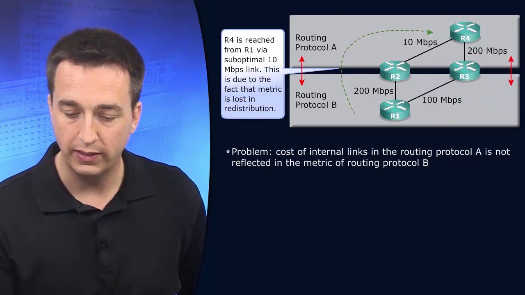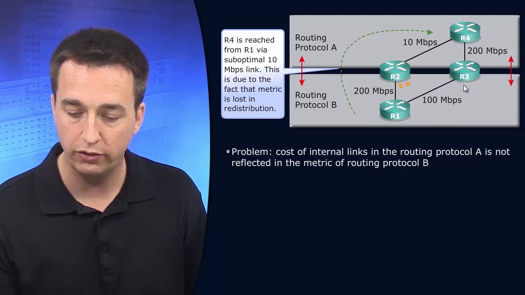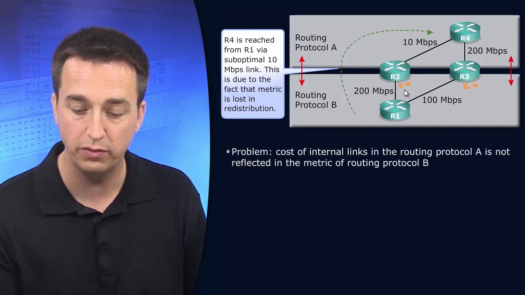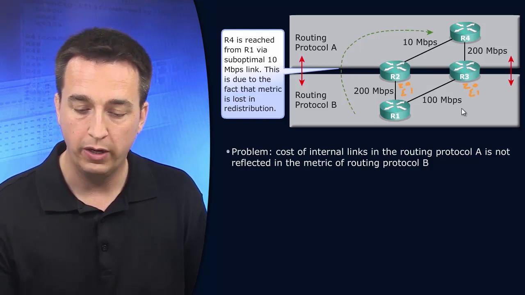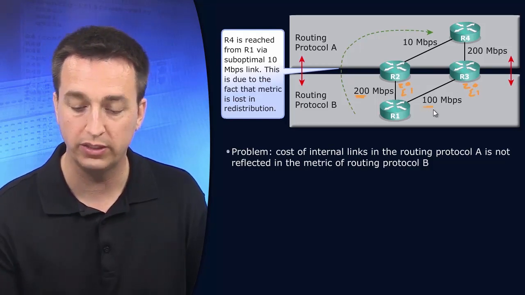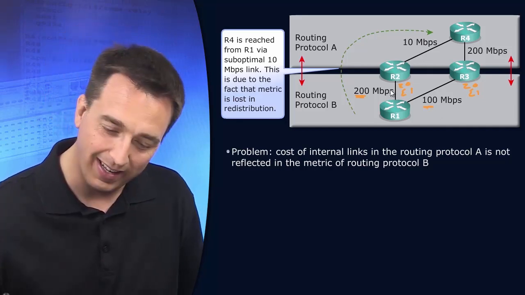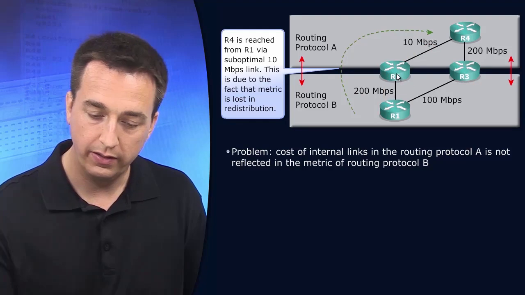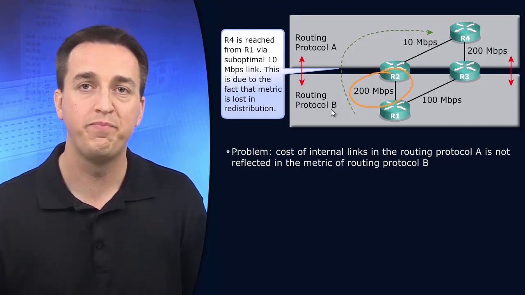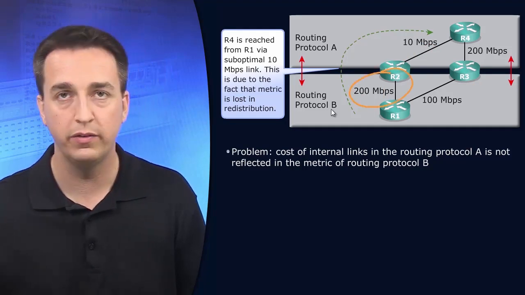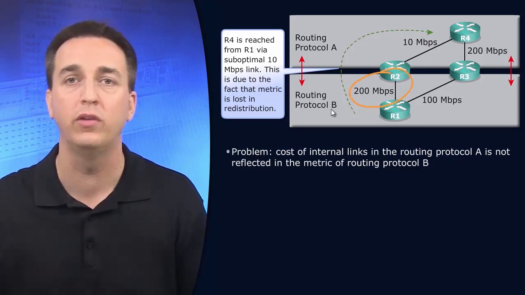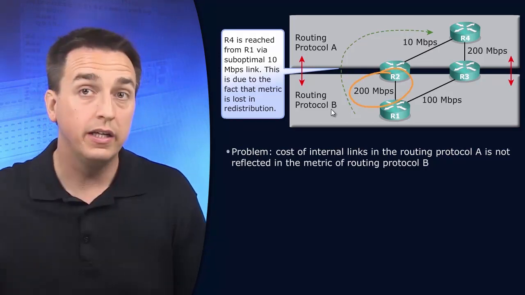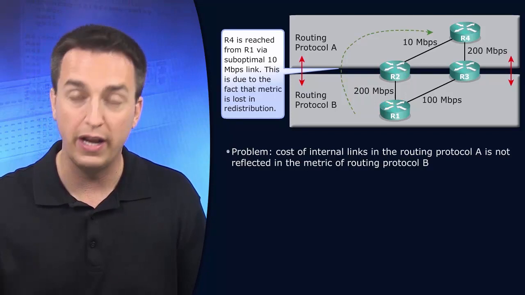Because if you leave them both as a metric of 20 at the introduction point here and you change them to E1s, well, 20 plus the cost of here and 20 plus the cost of here, it's still going to be taking this path because this combined metric is going to be better than the metric going through R3. So we have to be mindful about the metric introduced and potentially as well as the metric type that we're going to be using.